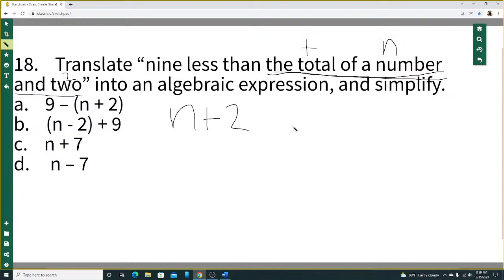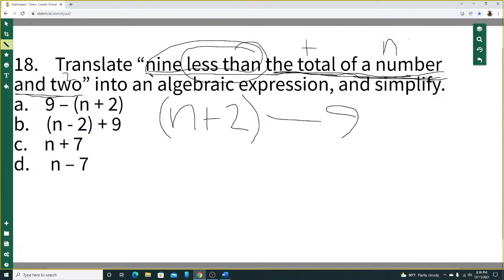If you notice why I worked out this part first, before the less than phrase, it is because in mathematics, if you encounter the phrase 9 less than, especially the words less than, you always have to work backward. That's the reason why I worked here first. That is the total of a number n and 2, so that's n plus 2. And then, before you subtract 9, with 9 less than, you always have to work backward.